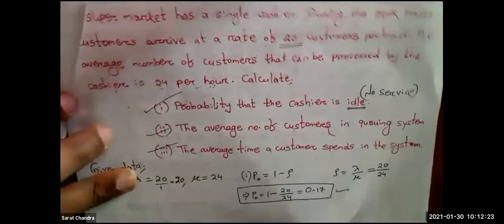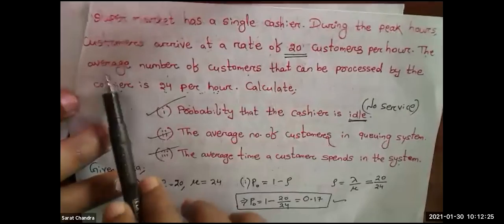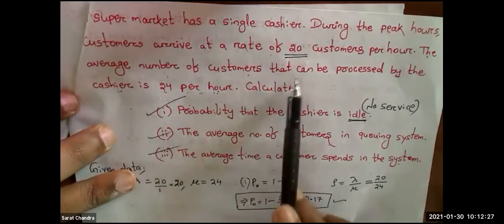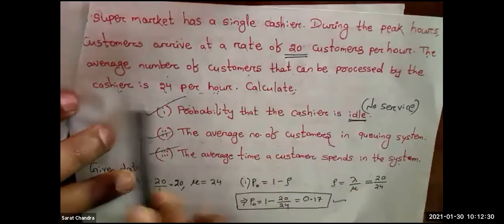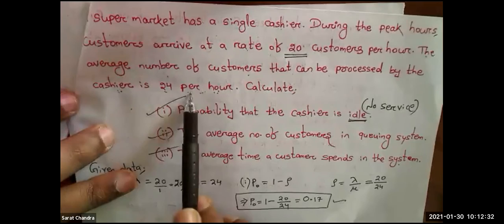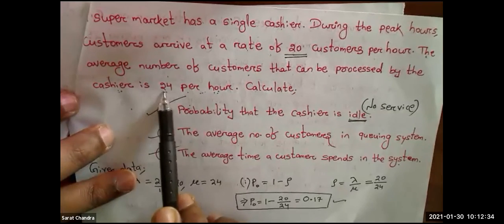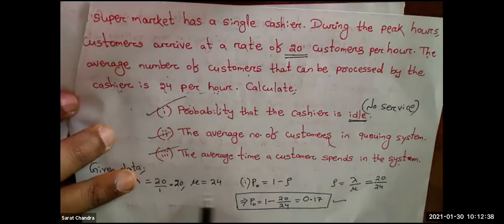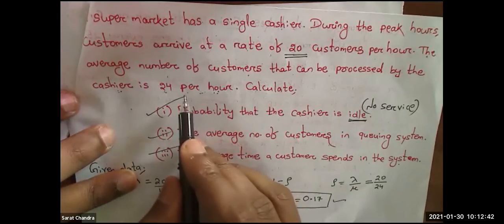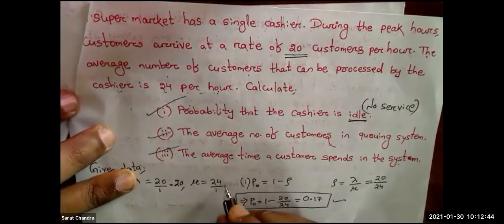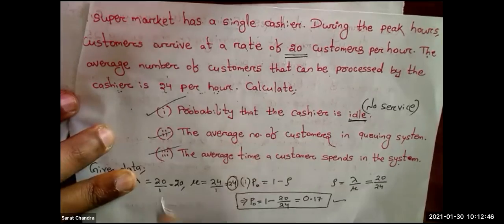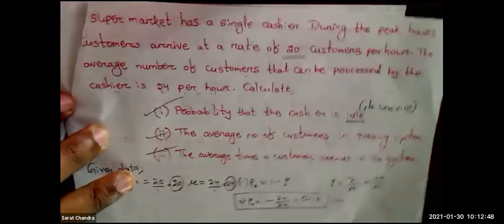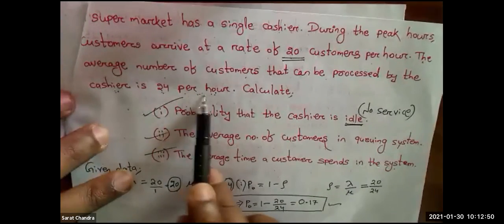Why 24? In this question, the average number of customers that can be processed by the cashier is 24 per hour. 24 by 1 is 24. So that's why we took it like this, because in the question the time is given per hour.